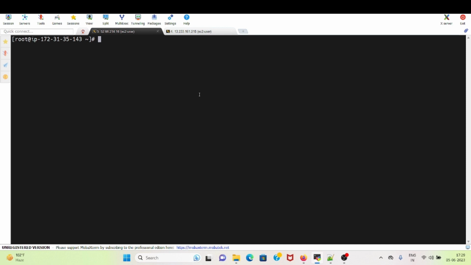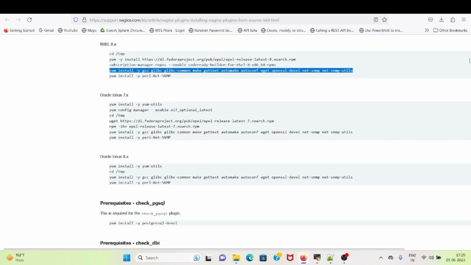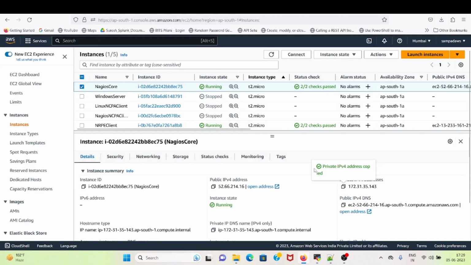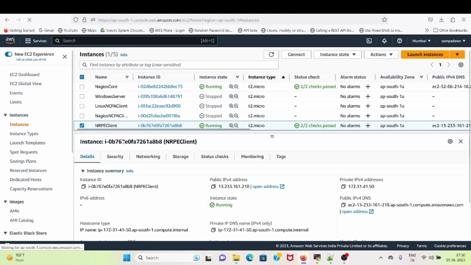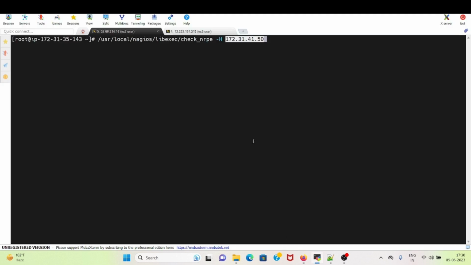Now, if I do /usr/local/nagios/libexec/check_nrpe and I give the host address of the NRPE client, it would show me the version.